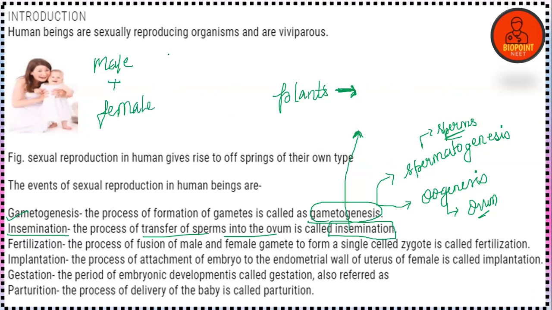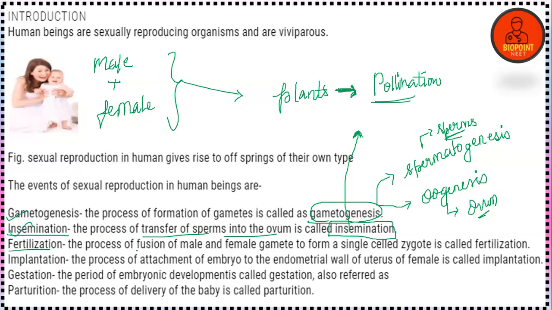It is brought about by a process known as pollination. Self-pollination, cross-pollination, we studied, right? So that is the second step, which is insemination.